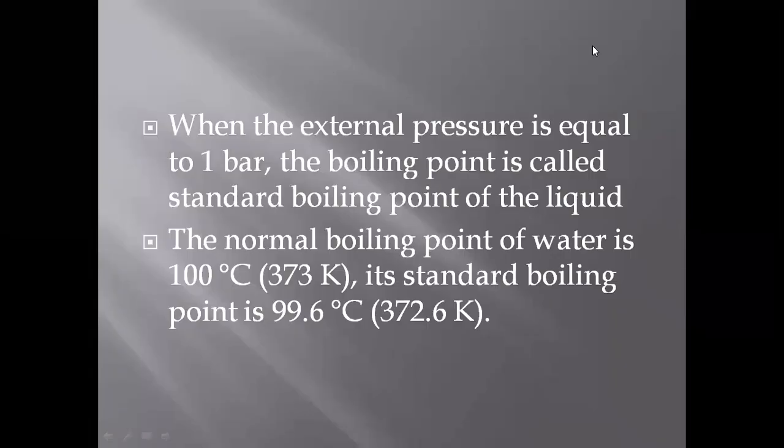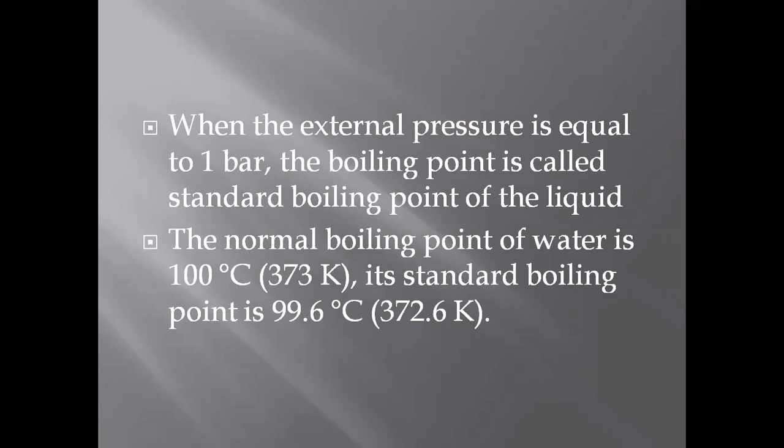The normal boiling point of water is 100 degrees Celsius at atmospheric pressure. At that time the pressure is 760 mm, right? So at that time the boiling point of water is 100 degrees Celsius. But when we standardize this by applying external pressure of 1 bar, then the boiling point decreases. One bar means we have just covered that system and we won't allow anything to leave the system to the surrounding. So at that time the boiling point of water will be 99.6 degrees Celsius,